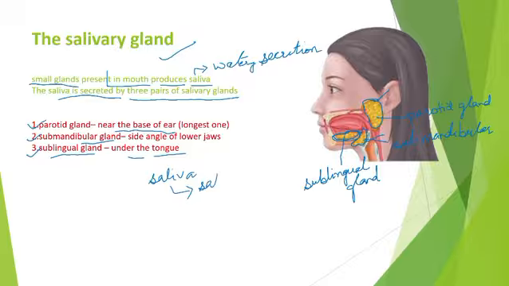Salivary amylase enzyme. Understand? So this salivary amylase enzyme can convert starch into maltose. Starch is what? Carbohydrate, and maltose is simple sugar. Got it? See here. Starch.